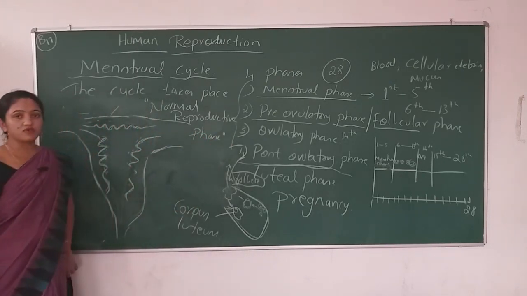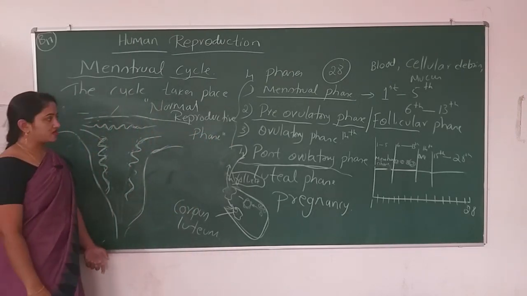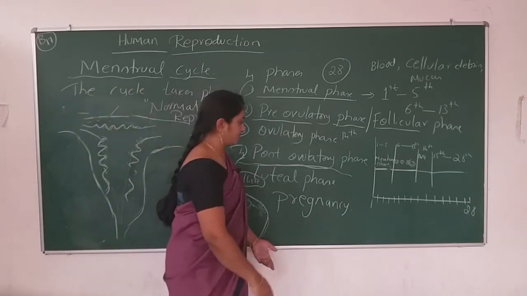She is having a normal reproductive life, we can say.